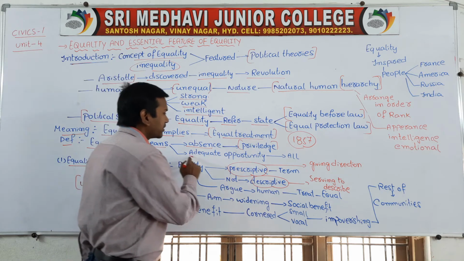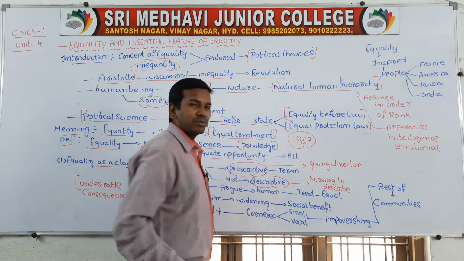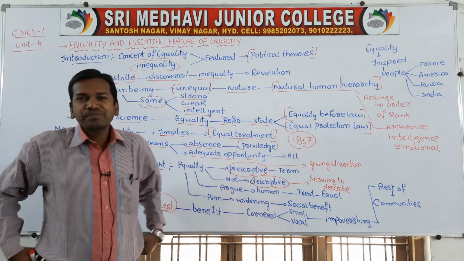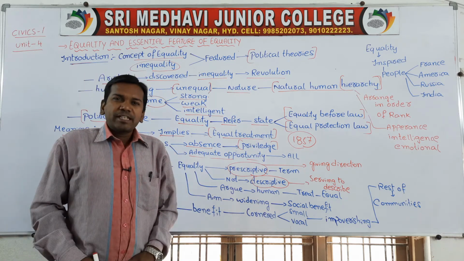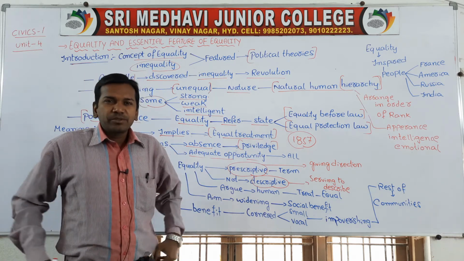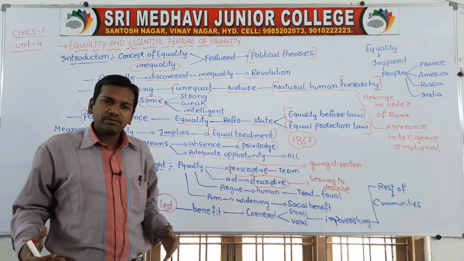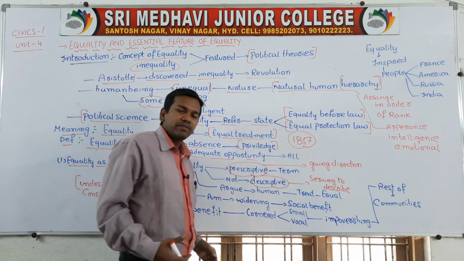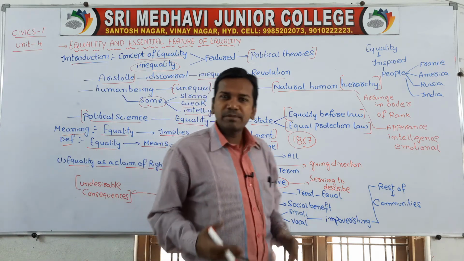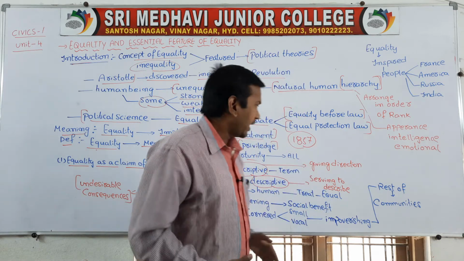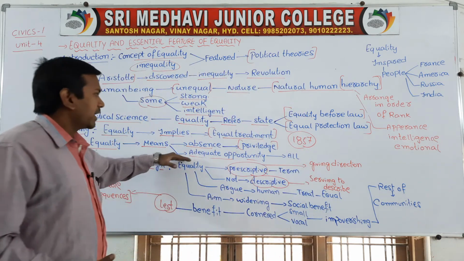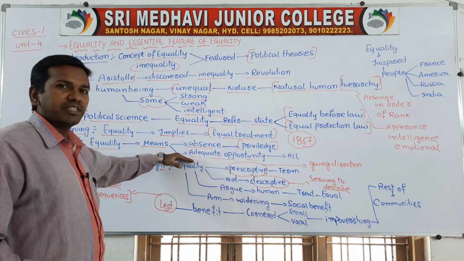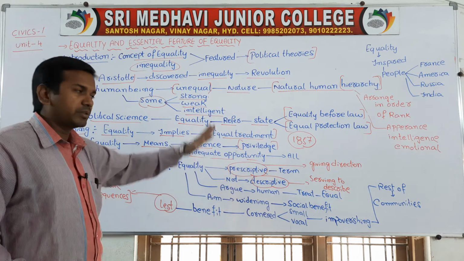And adequate opportunity should be given to all. Every person should be given opportunities. Whenever the maximum number of people are getting opportunities, then only equal societies will form. So the definition we have discussed: equality is nothing but absence of privilege, and whatever adequate opportunities should be there, they should be provided to all the people.